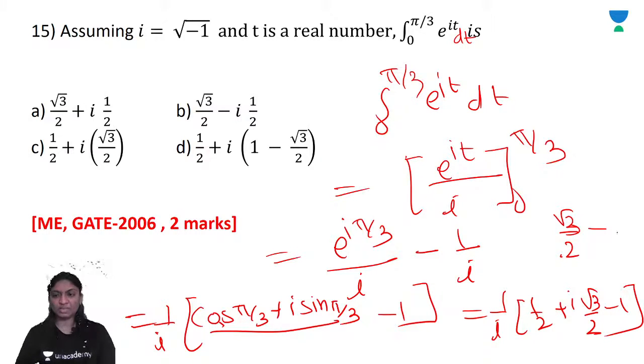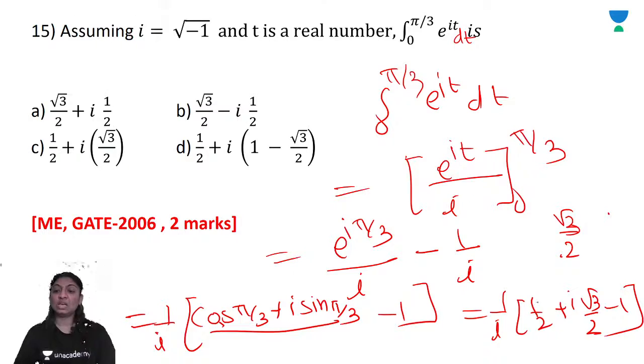Minus 1 upon i means minus i by 2, right? Minus i by 2, and minus 1 upon i.